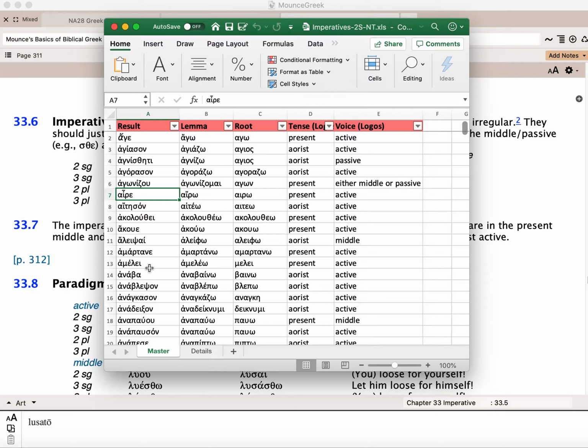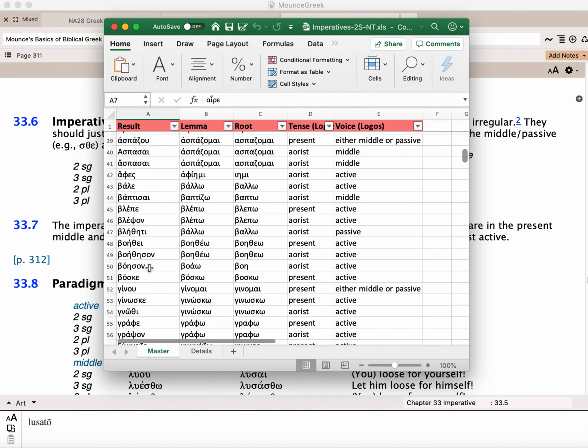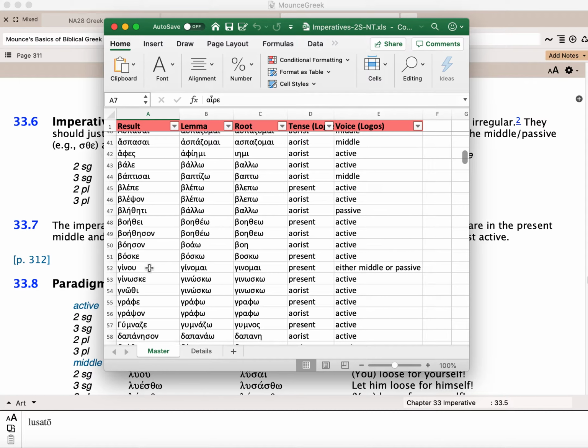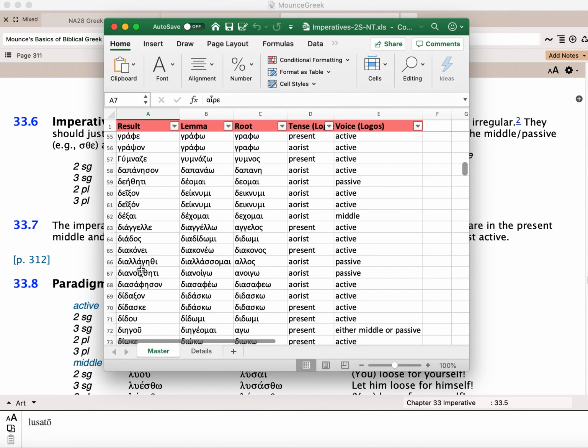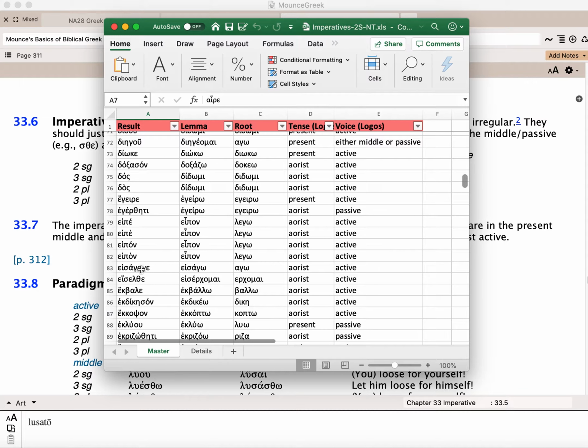And it's talking to a person in the second singular. You can work all the way through this if you want to, just take a look at these. Here's ginomai as a present singular, second singular. Anyway, take a look through there. Like here's ekbale, cast it out, cast out, or say. Anyway, there's all kinds of ways you can work through this, but I included that just for your reference.